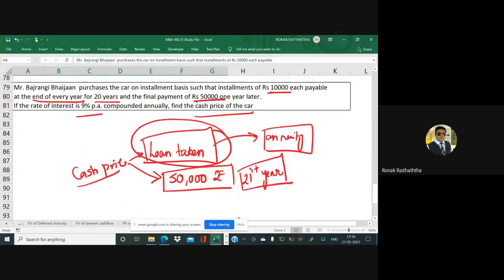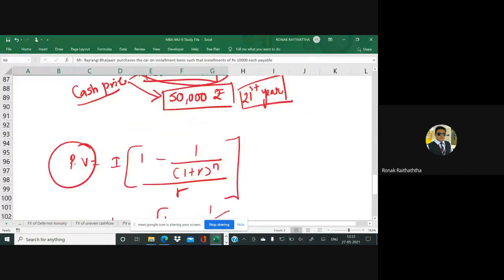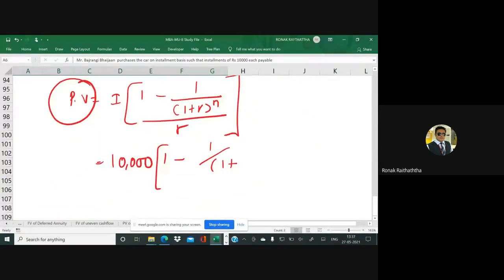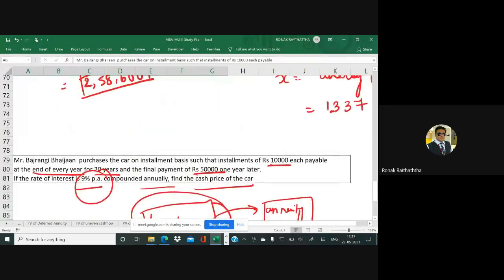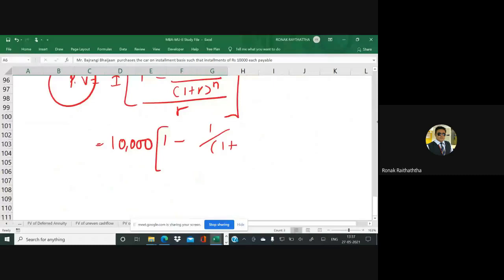What is the rate of return? 9% compounded annually. That means the interest is charged on an annual basis and the installment is also paid on an annual basis, so there is no need to do any adjustment with that rate. Let's put the rate as it is: 0.09. 9% can also be written as 0.09, right?